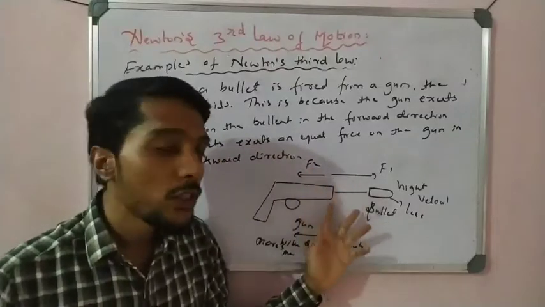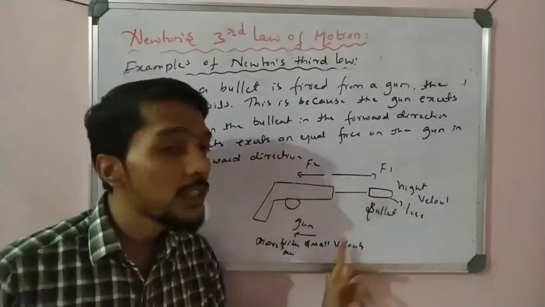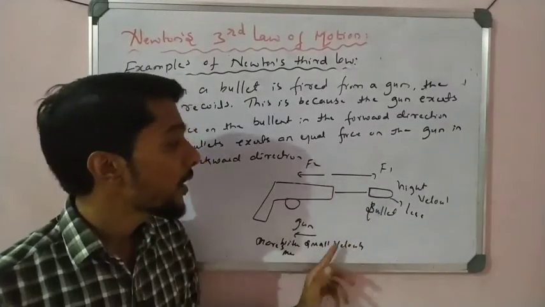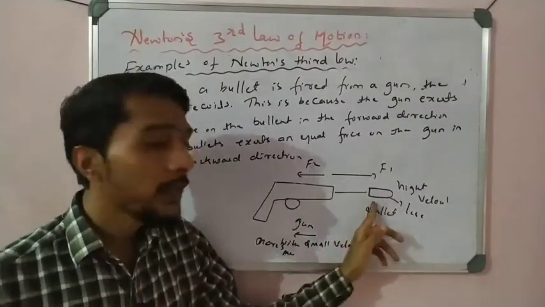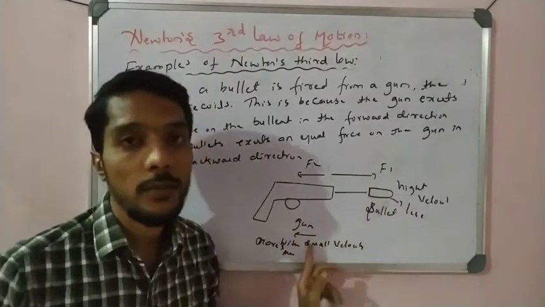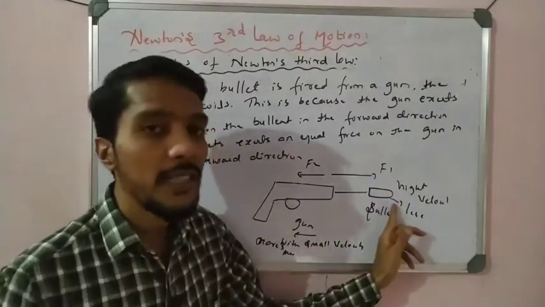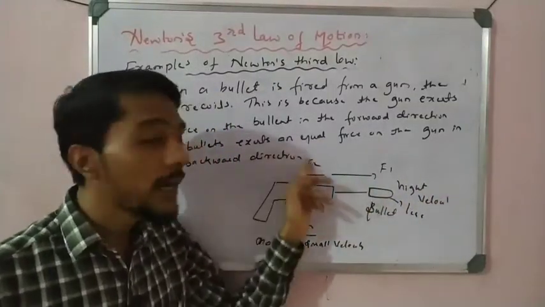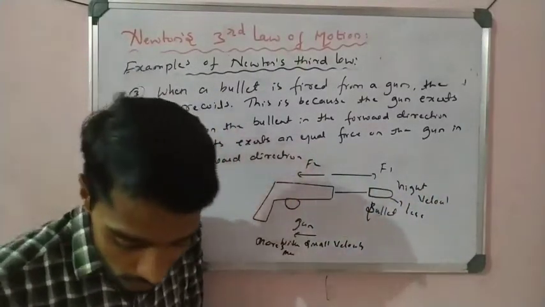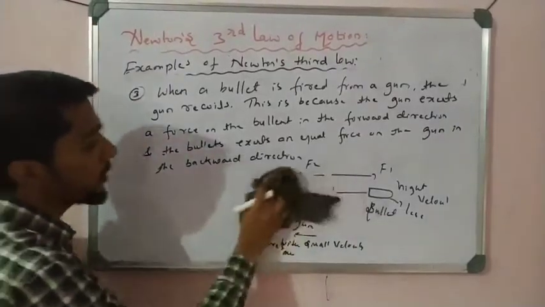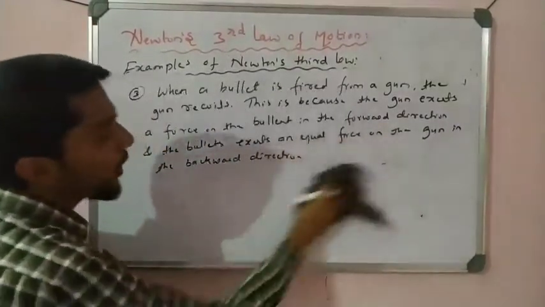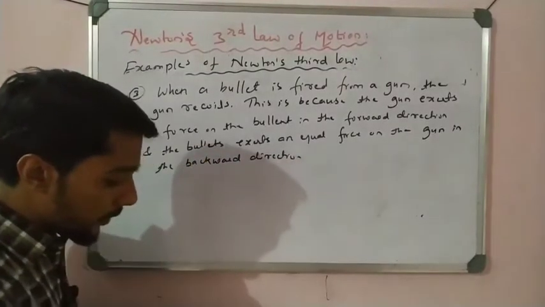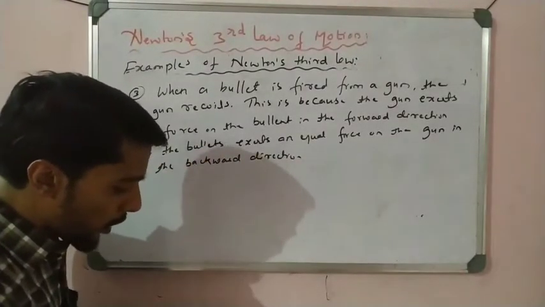The magnitudes of the forces are equal, but they do not produce the same acceleration because the forces are applied on bodies with different masses. The mass of the bullet is less, so it moves with a high velocity. The mass of the gun is more, so it moves with a low velocity. So this point you have to remember, students. Please write down this point, it is very important.